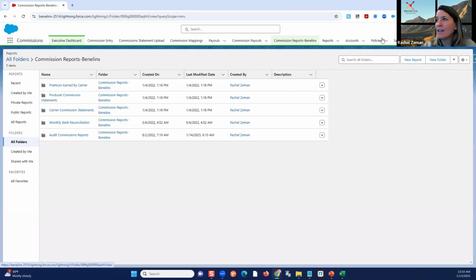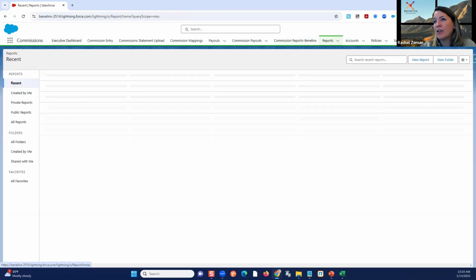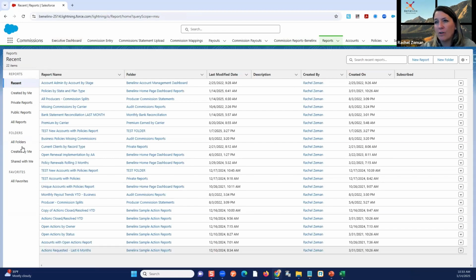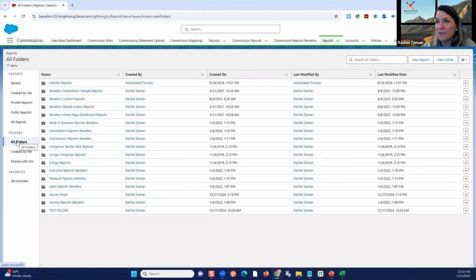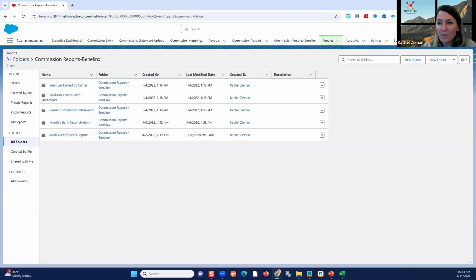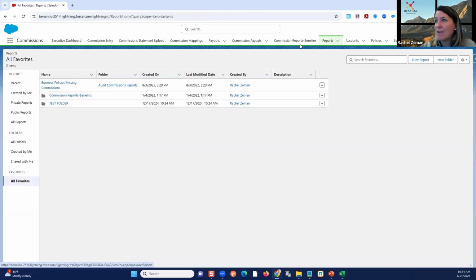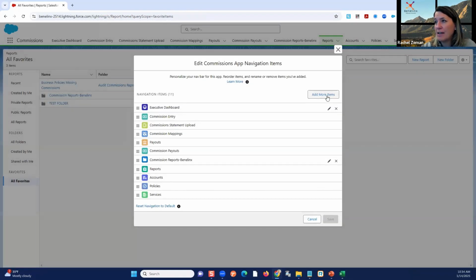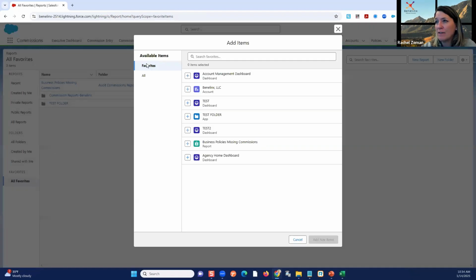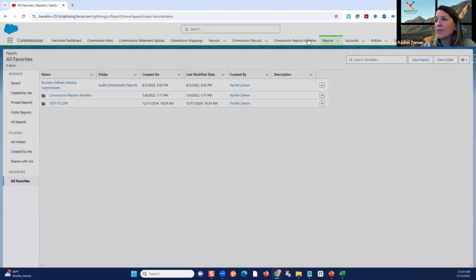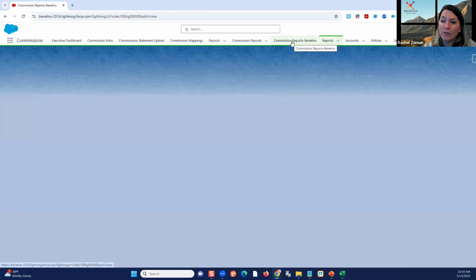Why is this helpful? I can go into reports and I can go look for my folder. I can go all folders, which is what I usually tell people to do. So that's bad of me. I go in here and now this is where I want to be. Or I can create a favorite, which is what I did. And I can add that favorite right to my navigation bar. I can add favorites, right, right to my navigation bar. Boom, right there. And I can add it here. And now I don't have to go into my reports. I just go right to the folder that I need.